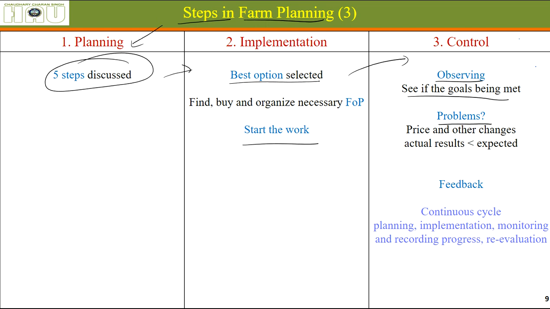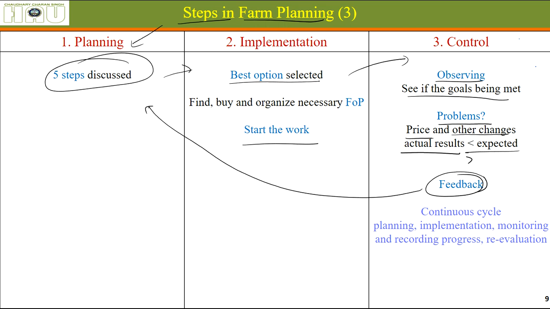If there are any problems, price related problems or supply related problems of input, labor or machinery, or whether the actual returns were less or more than expected, we should continuously be writing down the feedback, and again put them into the planning phase for the next year also. Or if we can, make changes in the current plan, or definitely for the next plan.